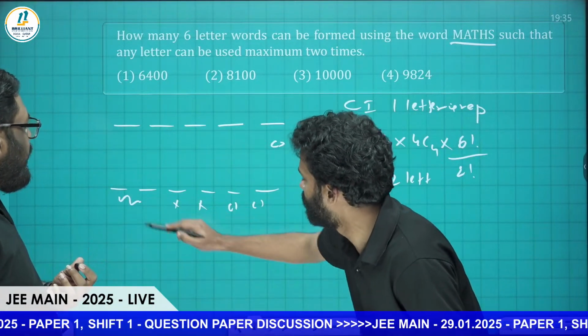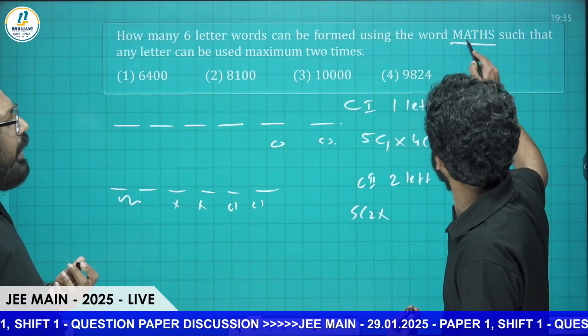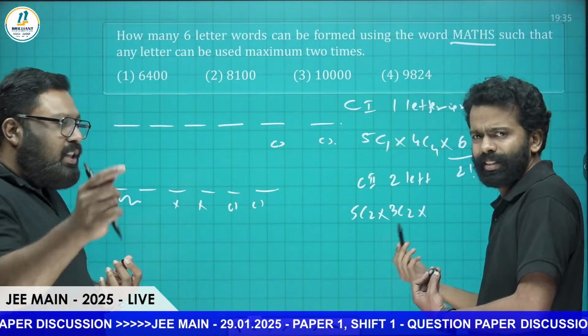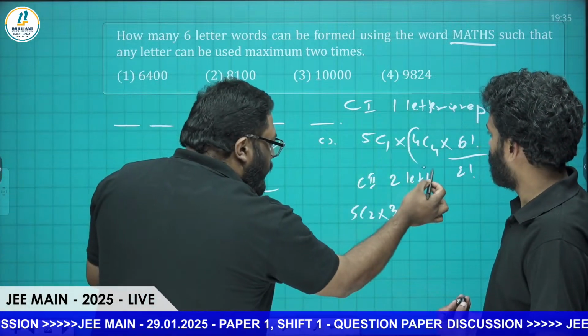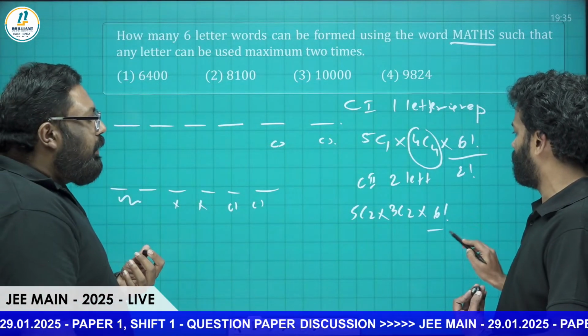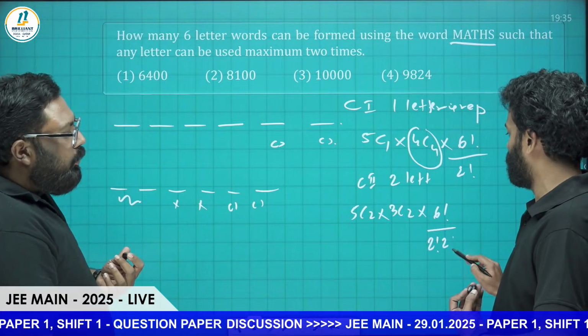And then two spaces are left, and here three letters are left. That is 3C2. After that, this is why I wrote 4C4 here. Understand that, my dears. That's why I wrote that divided by 6 factorial divided by 2 factorial into 2 factorial.